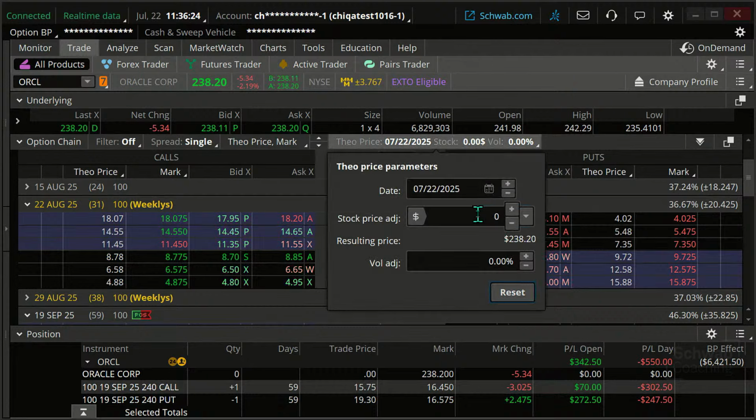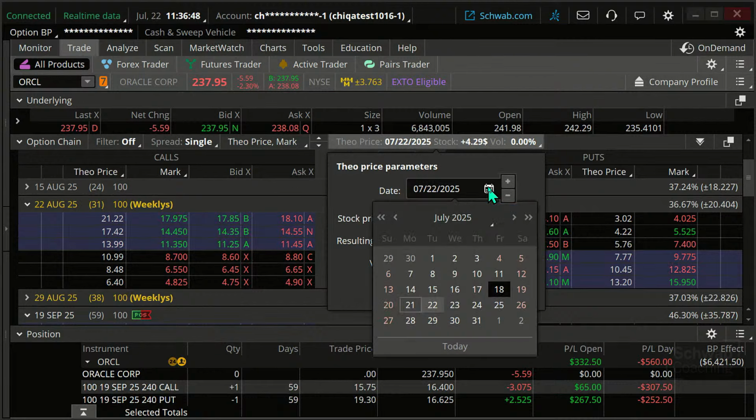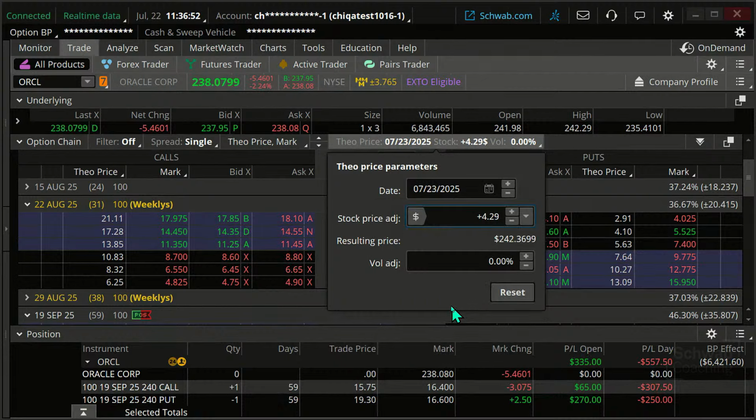How do I get the stock to 242? That's about $4.09 if I'm doing my math right there. No, I was wrong on that. $4.29. Okay. We'll call that close enough. It's a moving target a little bit to a certain extent. And we're going to say, well, maybe it takes a day or two to get there, okay? So I'll go to tomorrow on this.